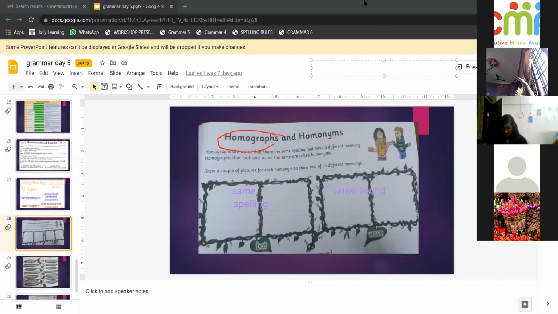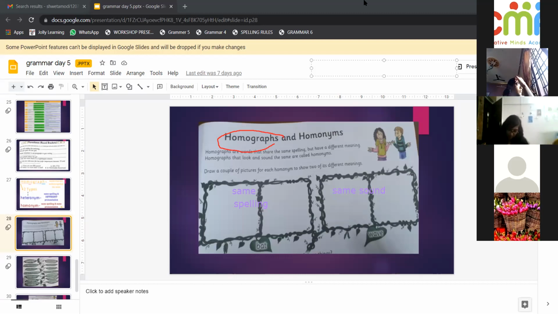Bats. I want a sentence. He's waving at me. You should mention, bring your bat and bring your ball. He's playing with the bat.